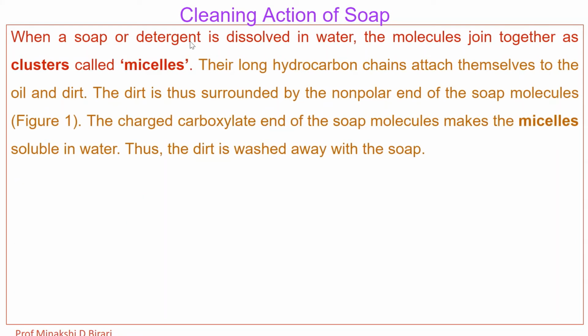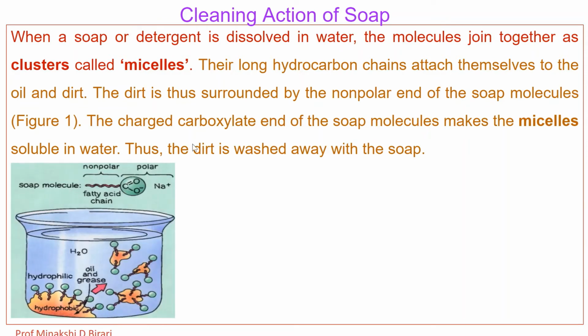When soap or detergent is dissolved in water, the molecules join together as clusters, which are called micelles. Their long hydrocarbon chains attach themselves to the oil and dirt, and the dirt is surrounded by the non-polar end of the soap molecule, which is represented in this figure.